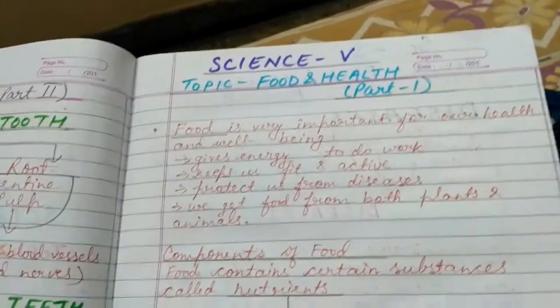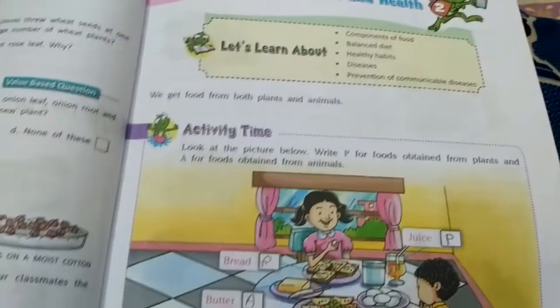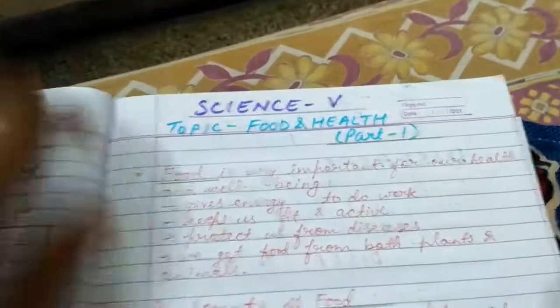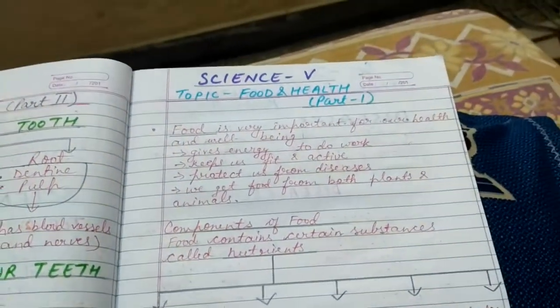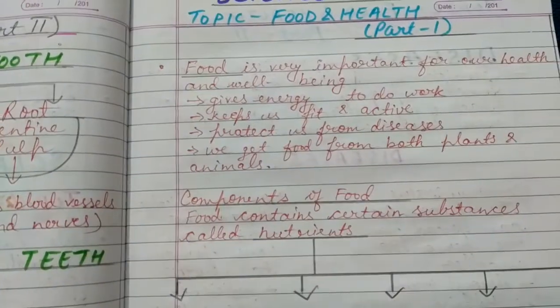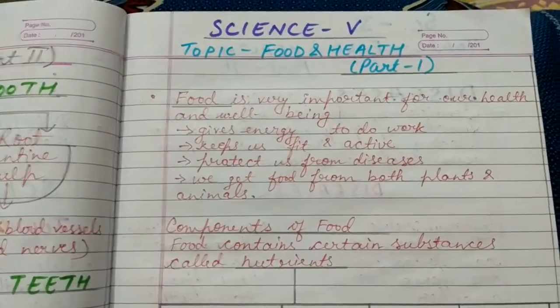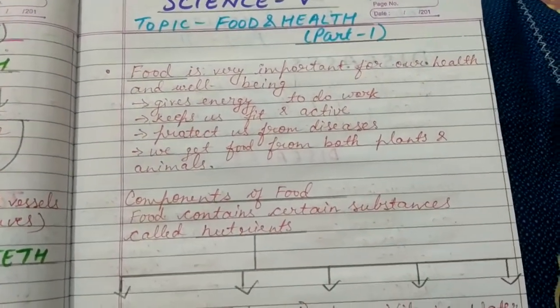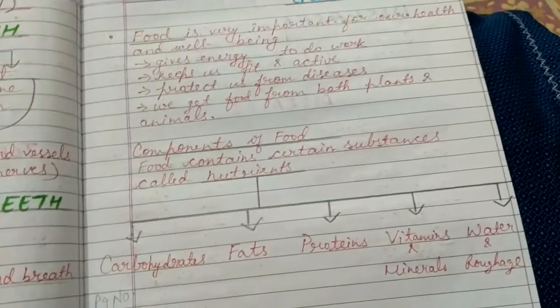As you all know, we have already started our chapter 2, that is food and health. And in part 1 of this video, we have already discussed food. That food is very important for our health and well-being. It gives energy to do work, keeps us fit and active, protects us from diseases. We get food from both plants and animals.